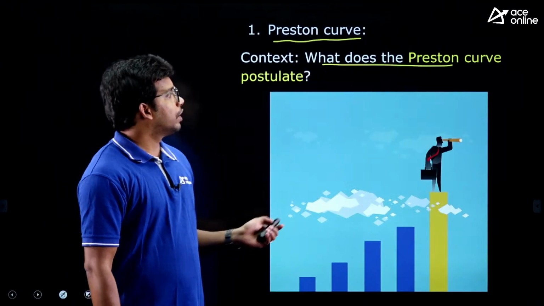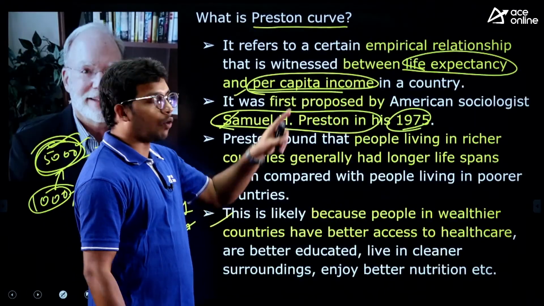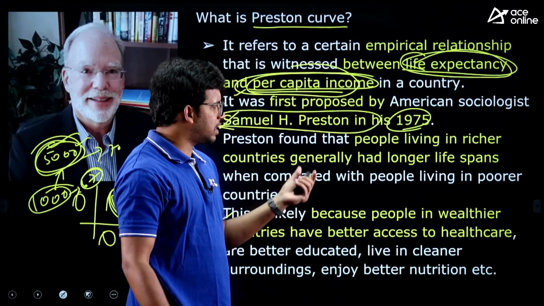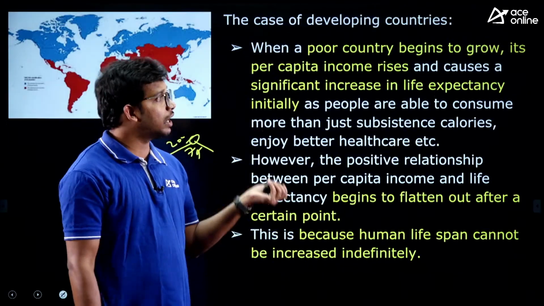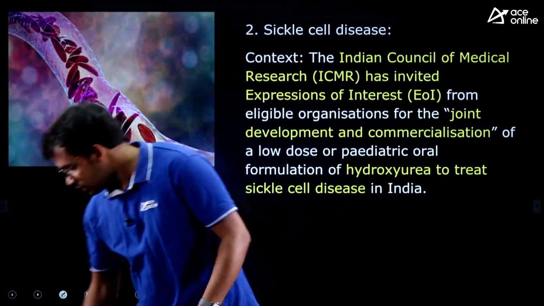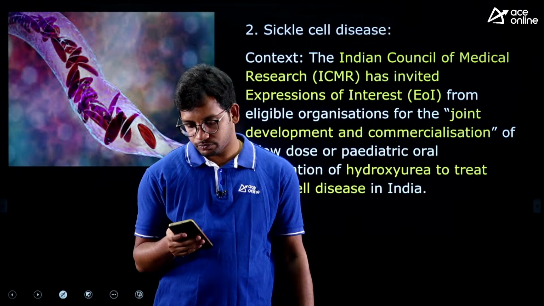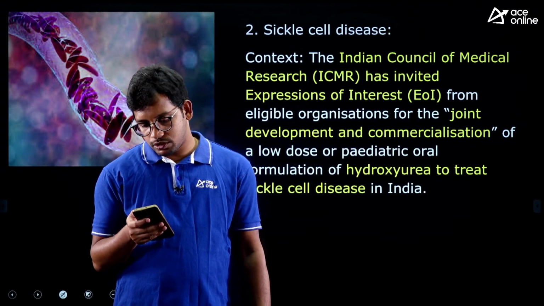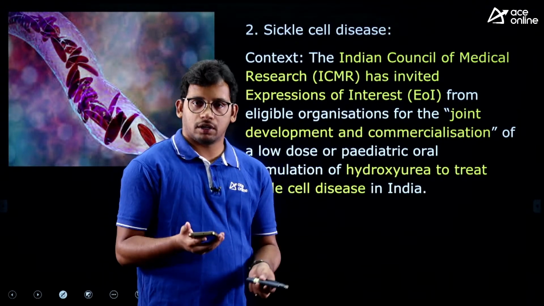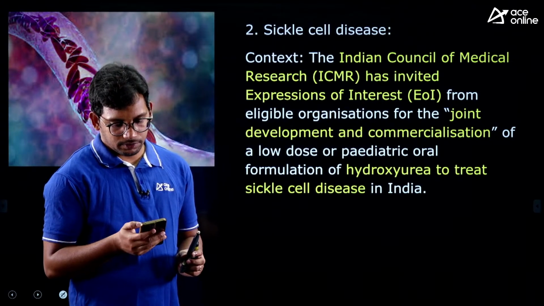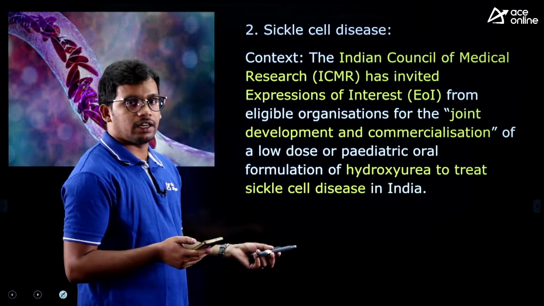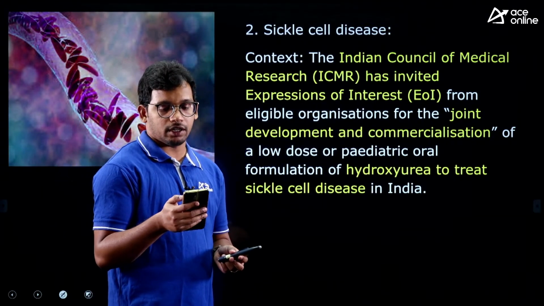Is this clear? You need to understand who has proposed this and what are the elements, what are the indicators that they have taken. This too may be asked in the exam in statement-based questions, and who proposed this is also important. And for developing countries, how it is impacted or how it is estimated, right? Any doubts in this? Any doubts? Please do respond, because this is a little bit conceptual. So I have to know whether you are clear with the concept or not. If you're clear, I'll move ahead with the next article, else I'll explain if you still have any query related to this.